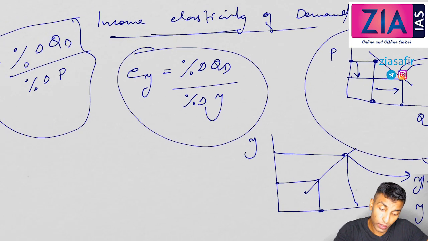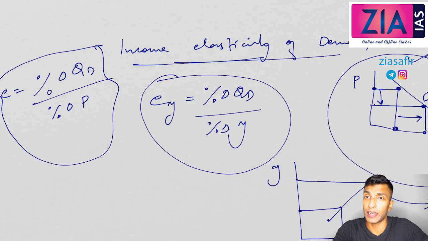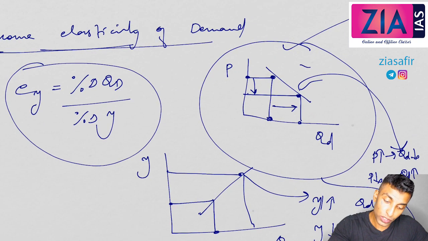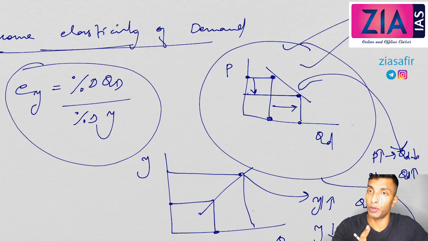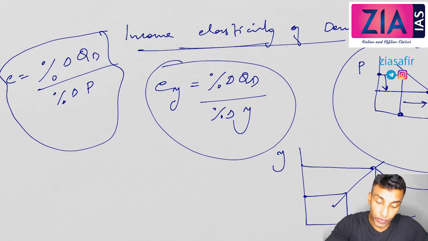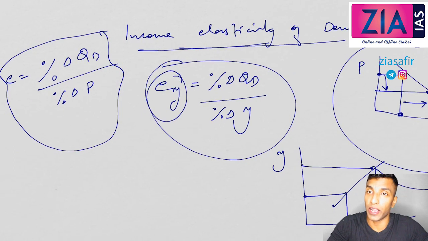Okay, so when we are talking about income elasticity of demand, you need to specifically say income elasticity. If you are simply saying elasticity of demand, it is related to price. Earlier also, when you simply say demand curve, it is related to price. If it is related to income, you have to specifically say income demand curve. Similarly here, when you are representing it, you need to use EY.